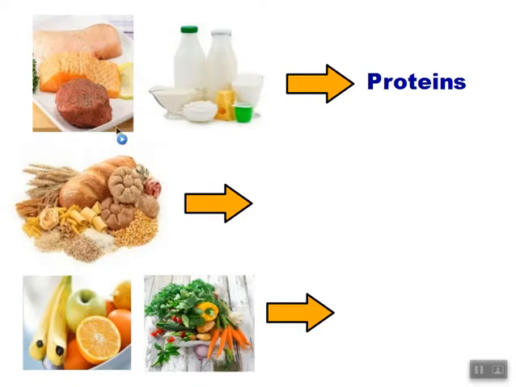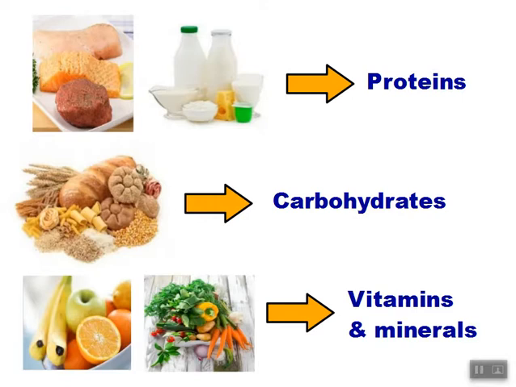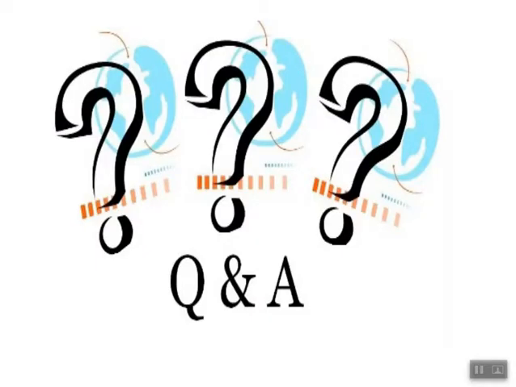The second picture we have bread and pasta and some rice and cereals. And all of these food contains carbohydrates. Excellent. The last one we have some fruits and vegetables, and as we said, the fruits and vegetables are very rich in vitamins and minerals. Okay? Are you ready for some other questions?